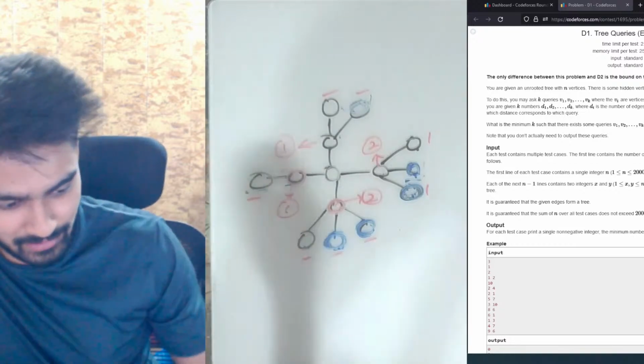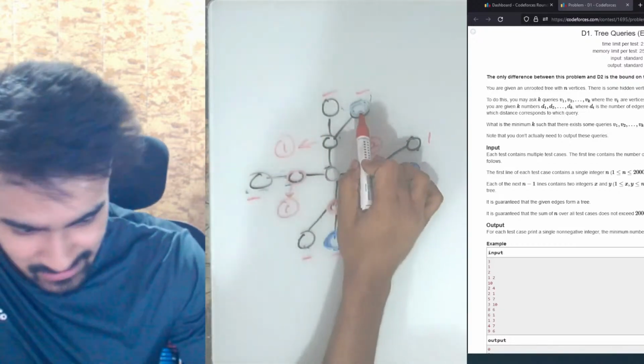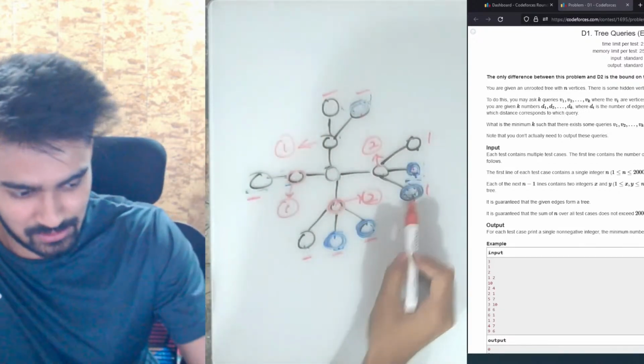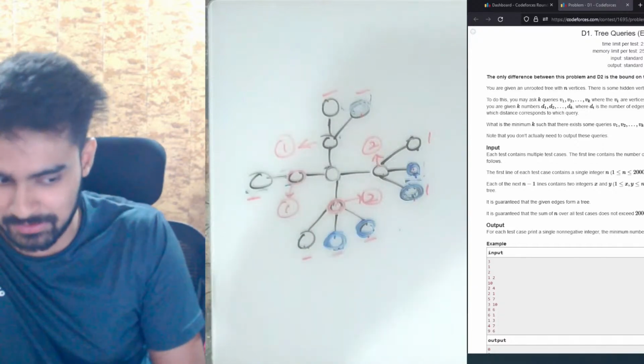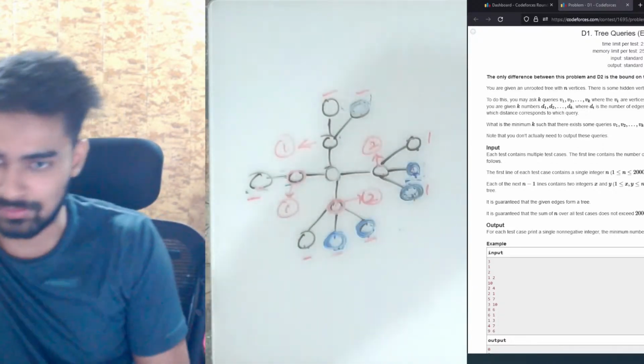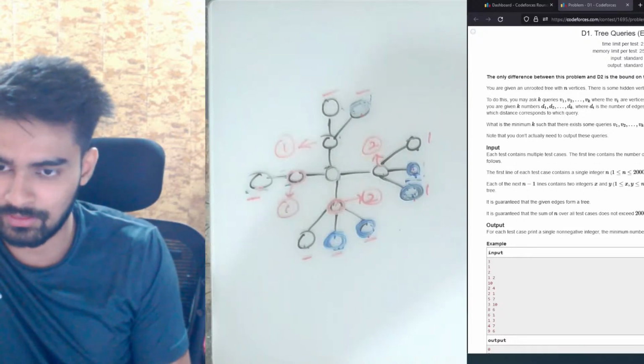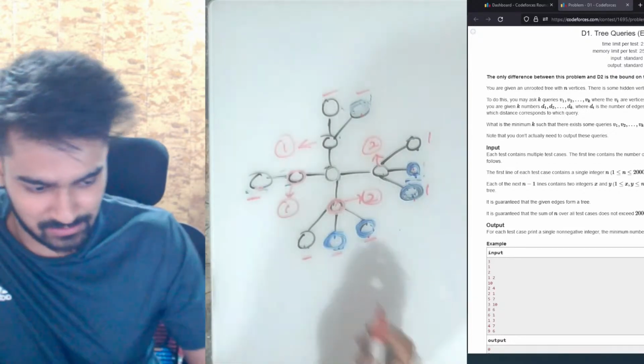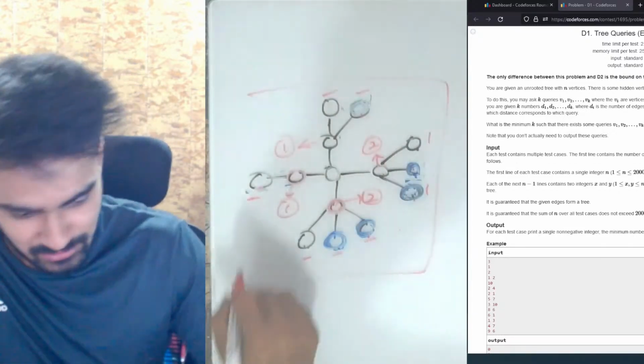because right now in this graph you have this as a special node, this as a special node, this as a special node, this as a special node, and this as a special node, and the distance of this node is unique from all these nodes. Okay, that's why, and that is pretty much my logic.